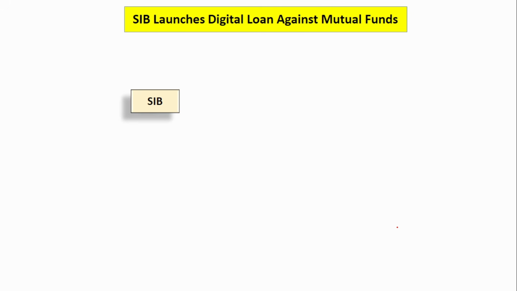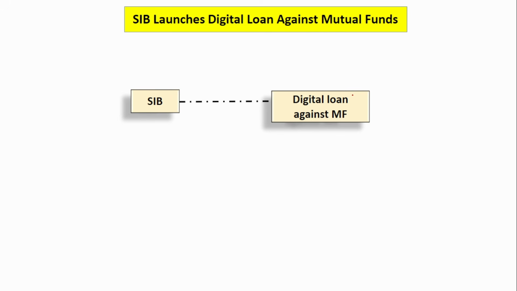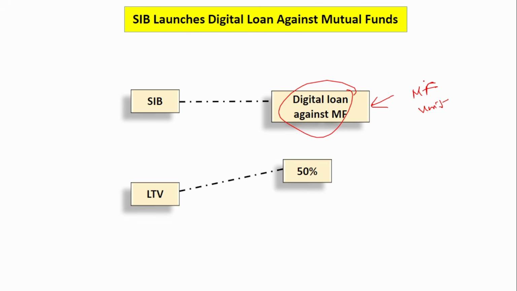Next is South Indian Bank. SIB is South Indian Bank. It has launched a digital loan against mutual fund. So here, against your mutual fund units, you can avail the loan digitally. Here, if you see, the loan to value ratio is 50% in case of equity mutual fund.